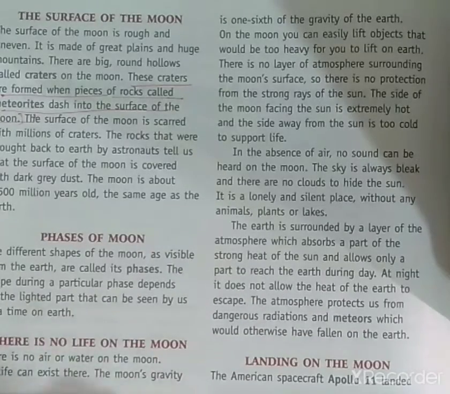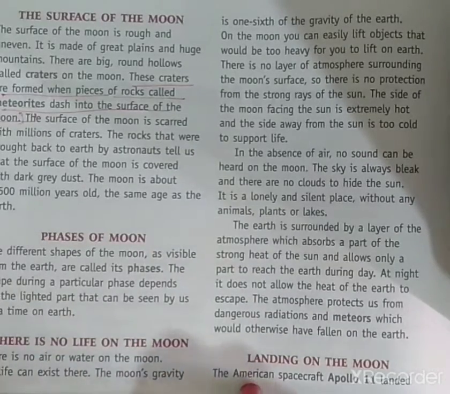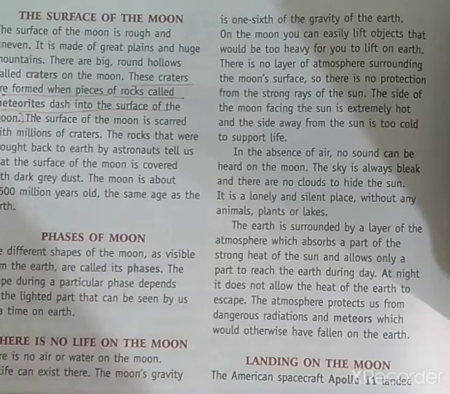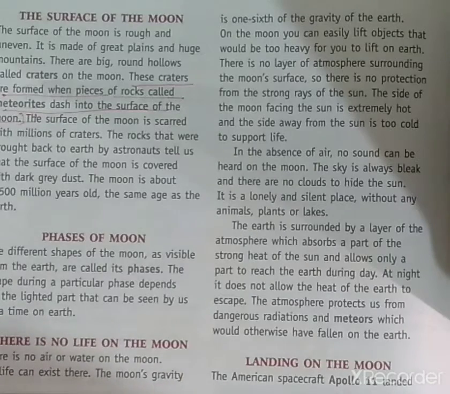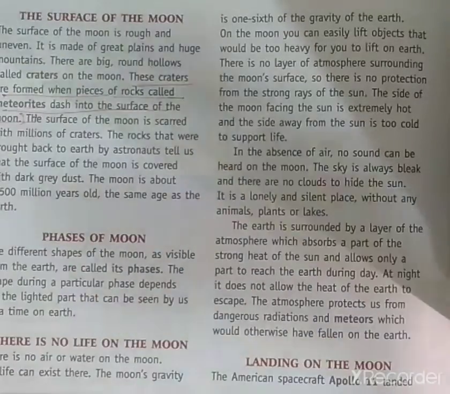As I told you earlier, there is no atmosphere, so meteoroids hit the surface of the Moon. And there is no protection from strong rays. As you know, in the stratosphere the ozone layer is present, which protects the Earth from harmful UV rays, but there is no atmosphere on the Moon, so the strong rays come onto the surface of the Moon.